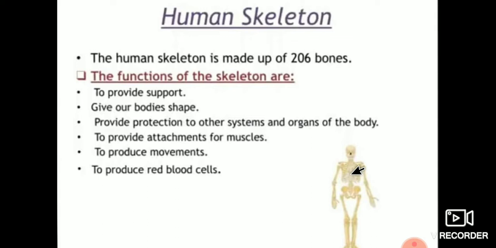Therefore, the human skeleton is formed by bones and cartilage, where the human skeleton is made up of 206 bones.